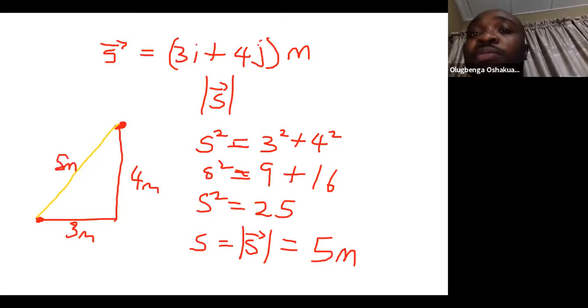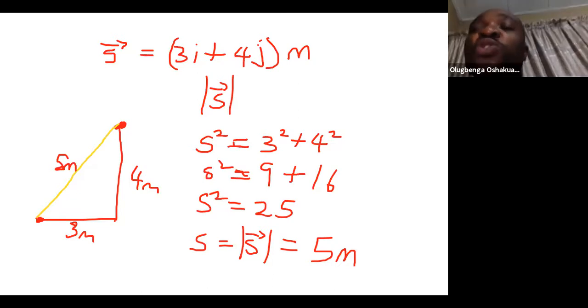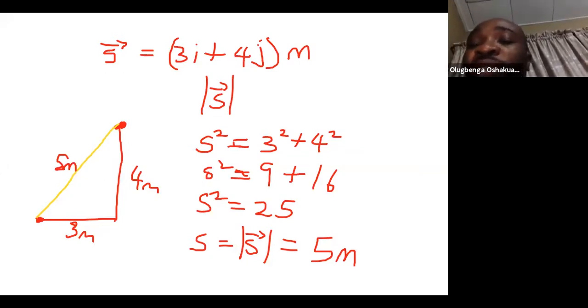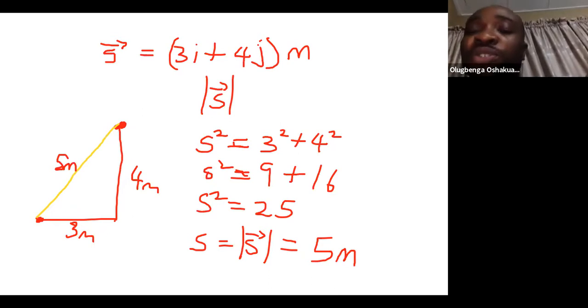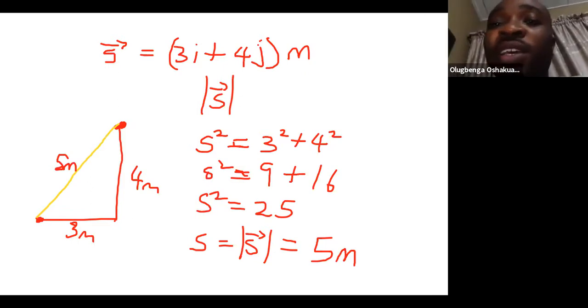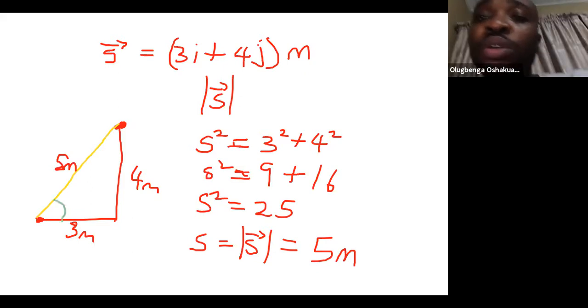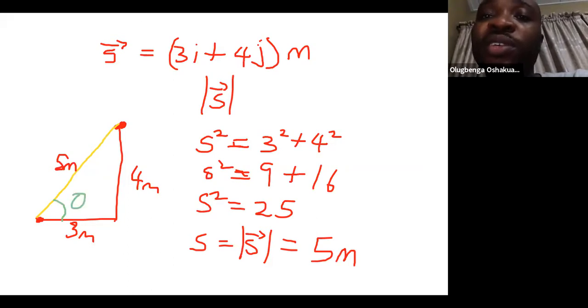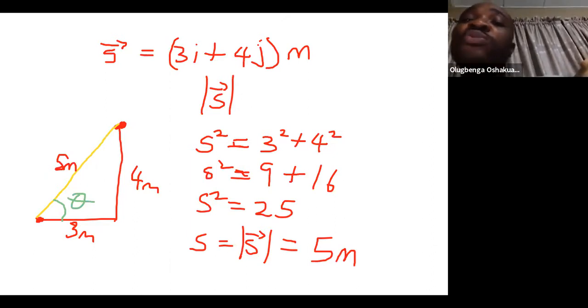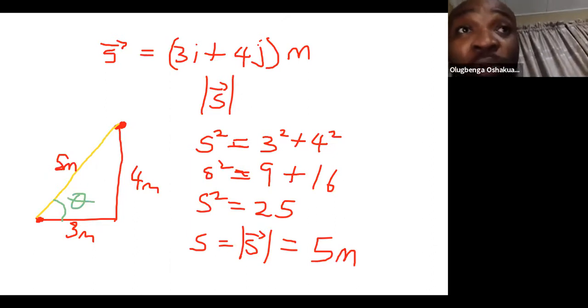Fine, but that is not complete information about the displacement. When you say the displacement is 5 meters, you should also tell us the direction of that 5 meters. An easy way to talk about the direction, if you want to talk in terms of 5 meters, is to specify the angle. Let's call this angle theta. So you can say 5 meters at a certain angle. That is more complete information than just saying 5 meters.